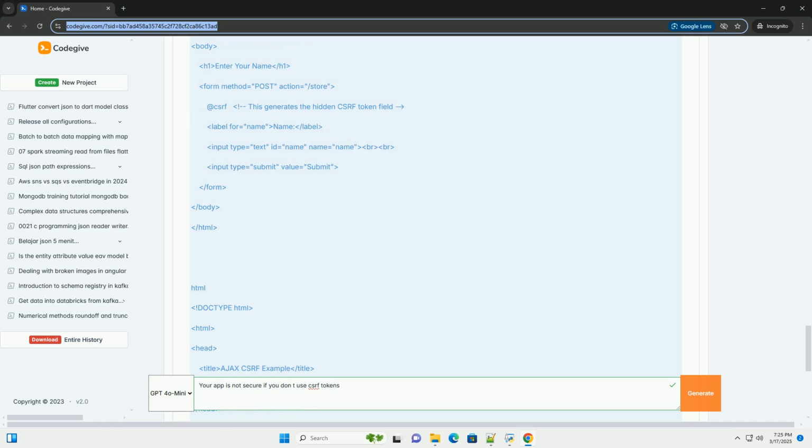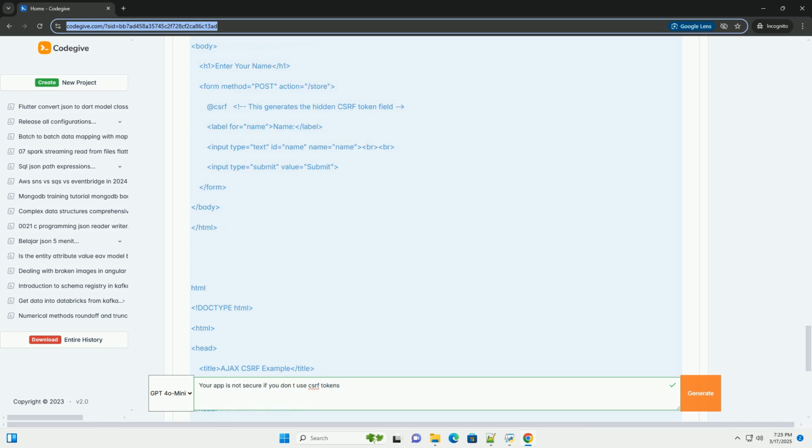GET requests for non-mutating operations: always ensure that GET requests do not perform any actions that change the application state. GET requests should only retrieve data. If you need to perform state-changing operations, use POST, PUT, PATCH, or DELETE requests and protect them with CSRF tokens. Six, common mistakes to avoid.